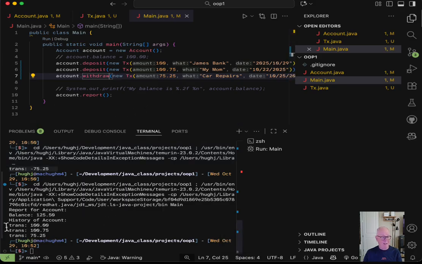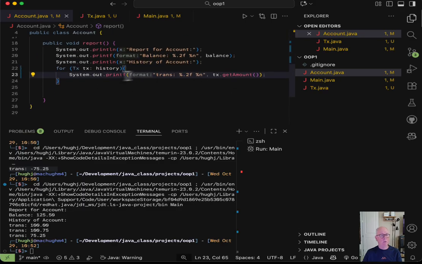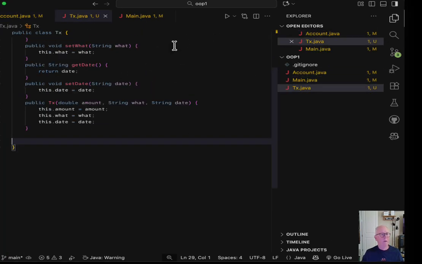Only now what we'd like to do is get a little thicker representation of a transaction. So we could go here and add all the extra pieces here when we print it out. But that seems, I don't know, like a weird place to do it. Let's try something different. Let's actually tell the transaction how to print itself. Let's create a function in the transaction object that knows how to print itself. So let's make it public. It returns a string, and we're going to call it toString.